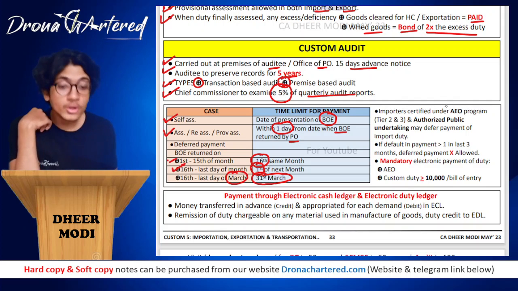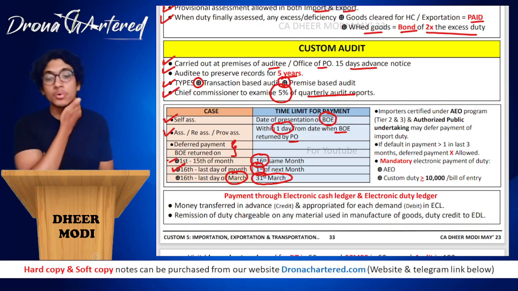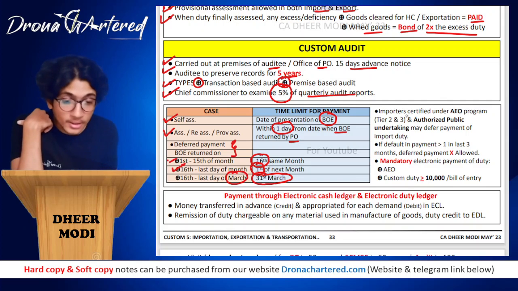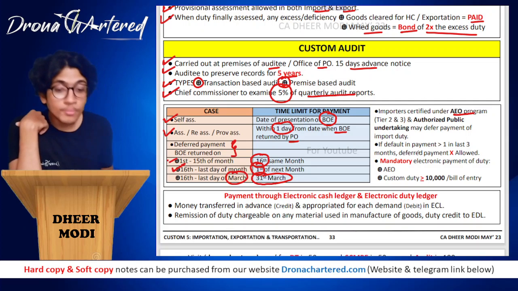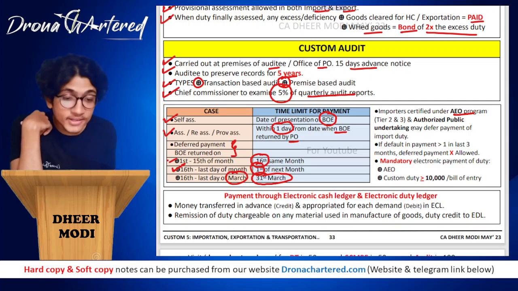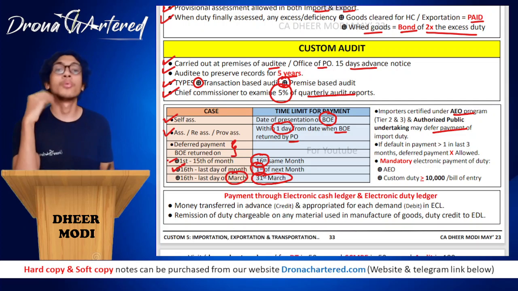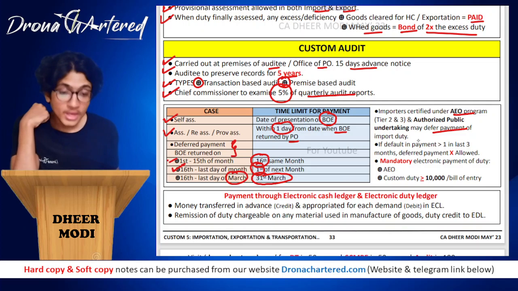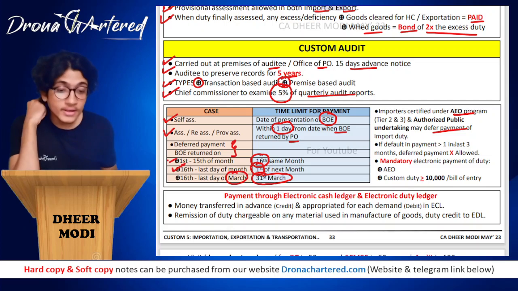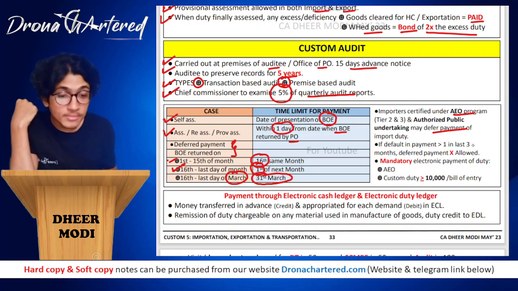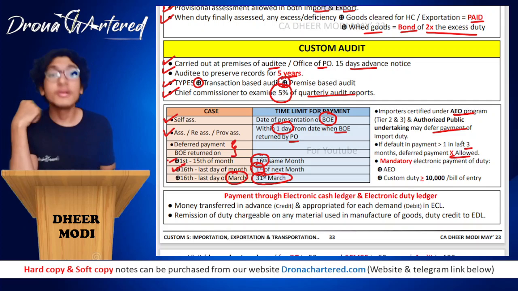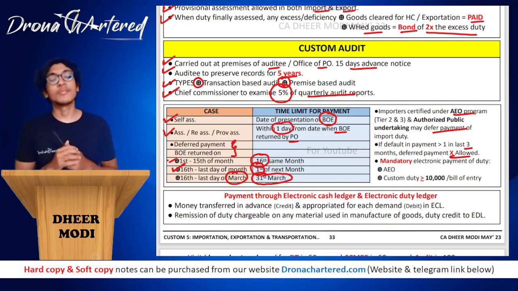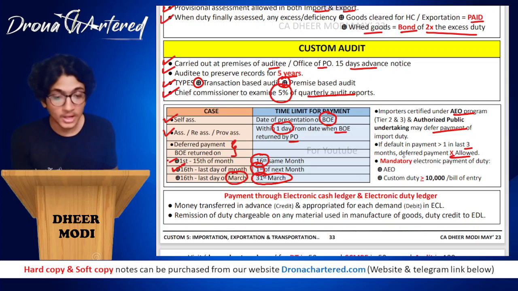Importer certified under your AEO program. As I told you, there are some people who are allowed to pay on a deferred basis, and it is these people. The importer certified under the AEO program, that is your tier 2 and tier 3, and authorized public undertakings may defer payment of import duty. If default in payment is greater than one in the last 3 months, that is, if you have made more than one default, deferred payment will not be allowed.